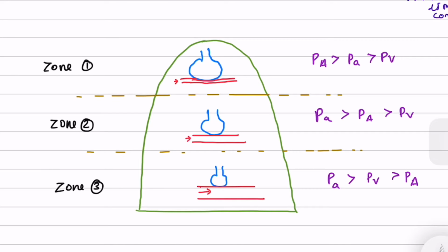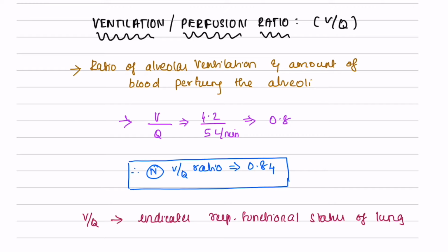Individual alveoli have variable degrees of ventilation and perfusion in different regions of the lung. The collective changes in ventilation and perfusion in the lungs are measured clinically using the ratio of ventilation to perfusion. Changes in the VQ ratio can affect gas exchange and can contribute to significant hypoxemia. The VQ ratio evaluates the matching of ventilation to perfusion.